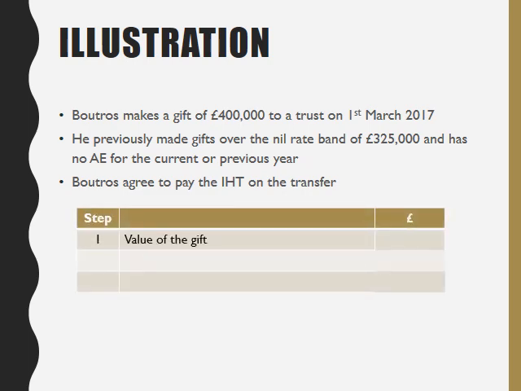So we have the value of the gift, that's £400,000, but we need to gross it up. So we multiply that £400,000 by 100 divided by 80, and that gives us £500,000. Now we can calculate the inheritance tax on the transfer, and since the nil rate band has already been used up, all of that £500,000 would be subject to inheritance tax at 20%. So that's £100,000. And that, in a nutshell, is how we would calculate the inheritance tax on this type of transfer.